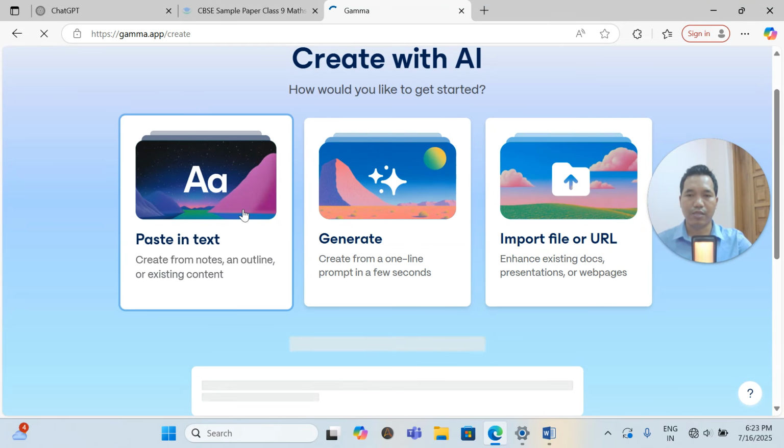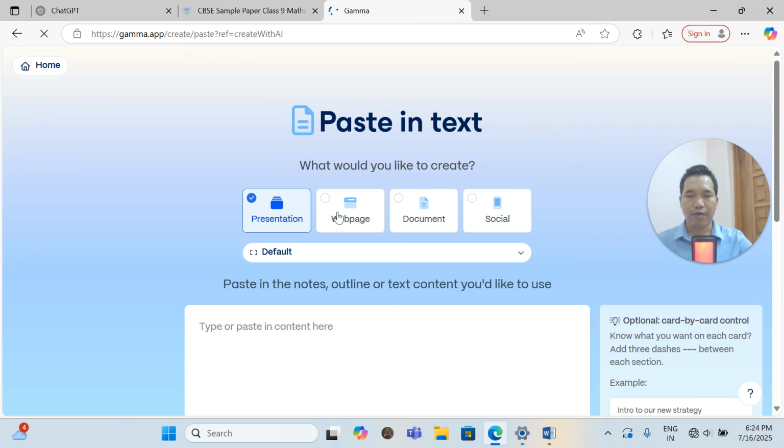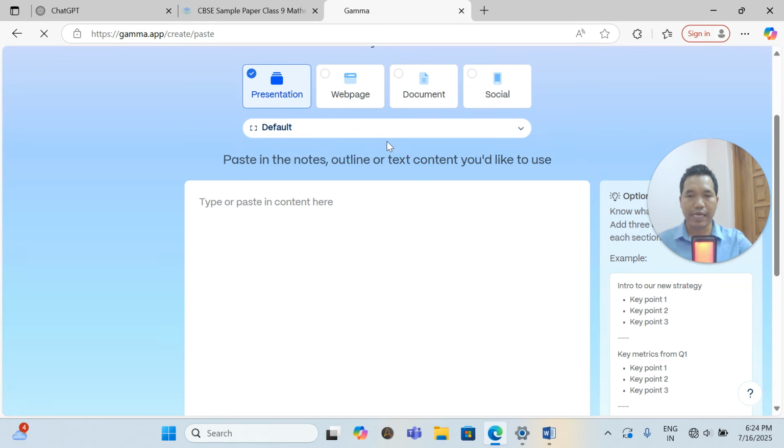Let us go with this. I think the net is not so good, but let's see. Once again, let me click once again. So these three options you will find when you log into Gamma.app, and you have to log in with your email address. When you find these three options, the first option you must click here.